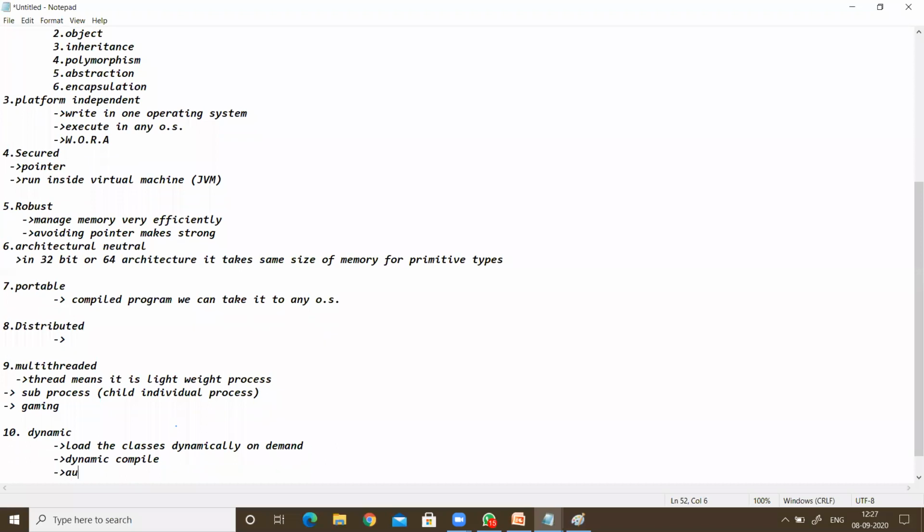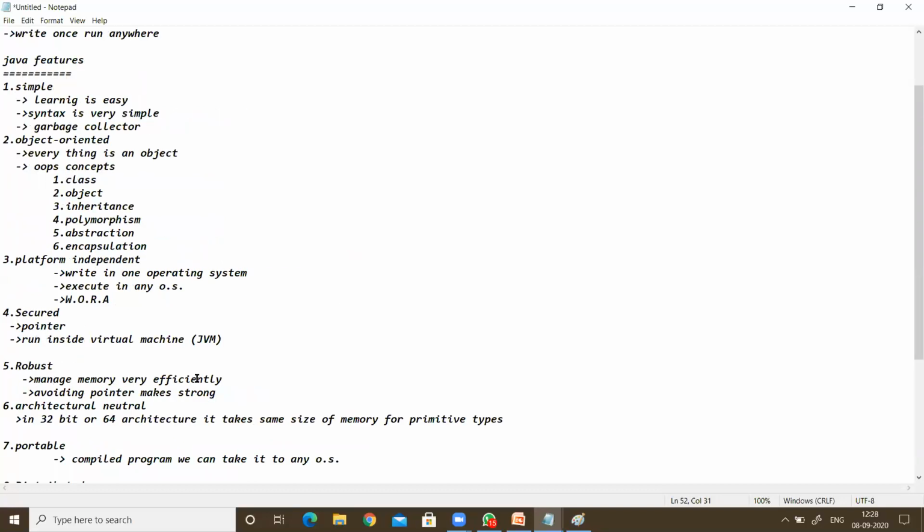One more is dynamic memory management. This we can call automatic memory management. For the memory, we need not worry about memory management. This is a low level concept in the programming language, so we need not worry about these low level concepts. Java will take care of memory management automatically. So these are the essential features of the Java programming language.